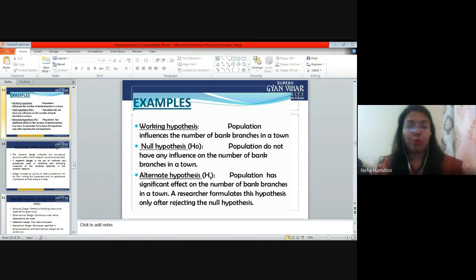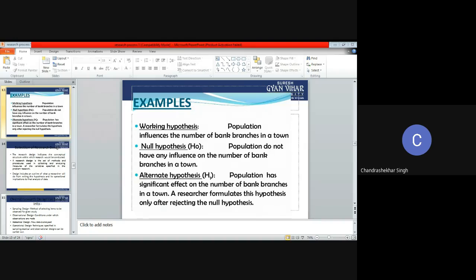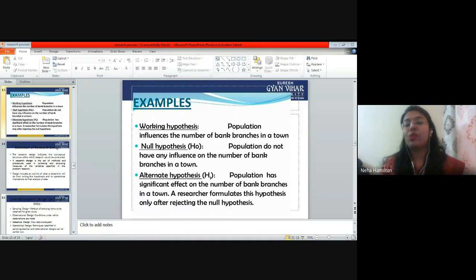If I am giving proper sunlight, proper manure, proper soil, everything, can this happen? No, it cannot happen, so that is the null hypothesis. And what is the alternate hypothesis? That the watering of plants has a significant impact on the growth of plants. This can happen; this is what I am thinking as a researcher. So this is called the alternative hypothesis. These are all about hypothesis.